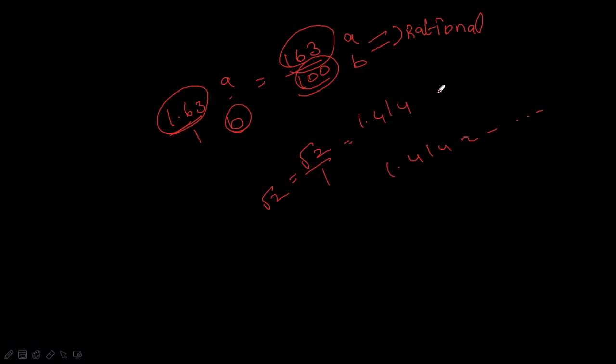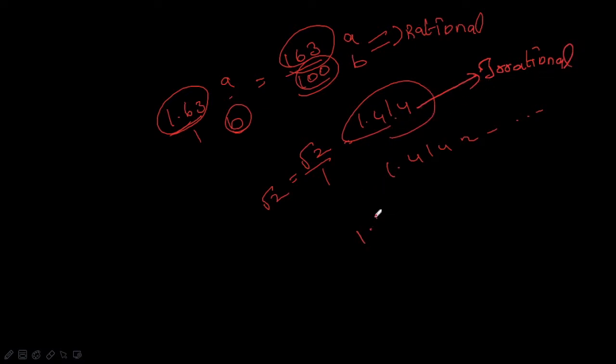So we cannot meet the end of this decimal part. So we call it an irrational number, because we won't find any end part.